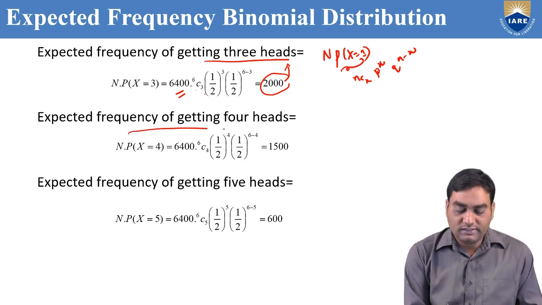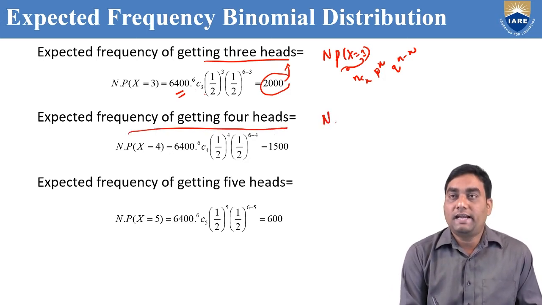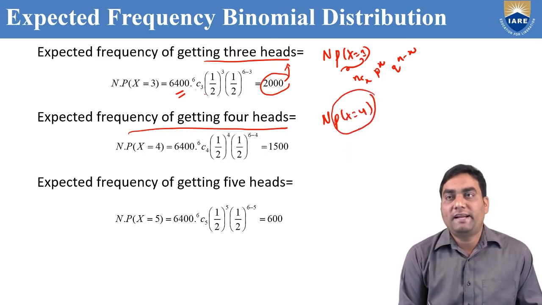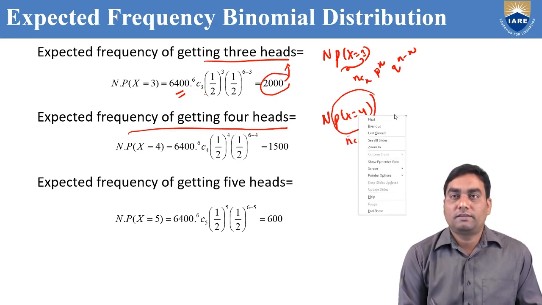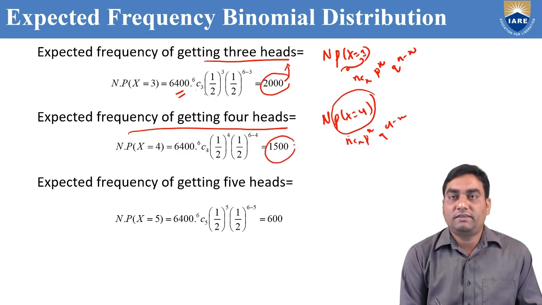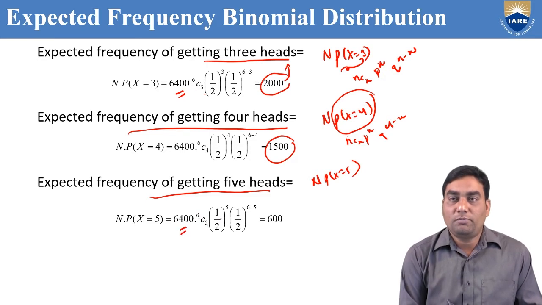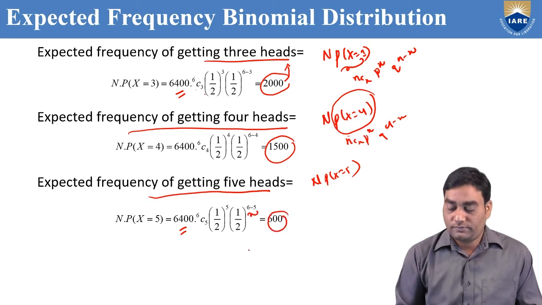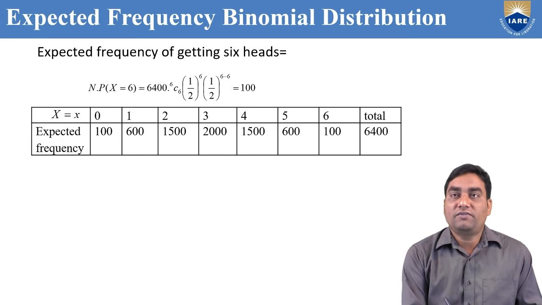Similarly, expected frequency of getting 4 heads. That means N into p of x equal to 4. By using binomial distribution mentioned in the problem, you can use the binomial distribution formula here: nCx, p power x, q power n minus x. If you simplify it, we'll get 1500. Similarly, expected frequency of getting 5 heads. That means N into p of x equal to 5. 6,400 into 6C5, 1 by 2 whole power 5, 1 by 2 whole power n minus x. 600 times. Now finally, expected frequency of getting 6 heads, we'll get 100 times.